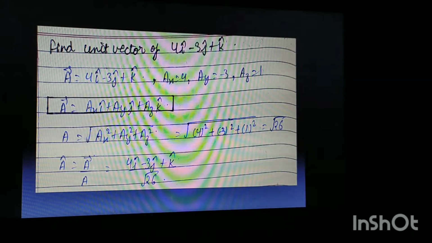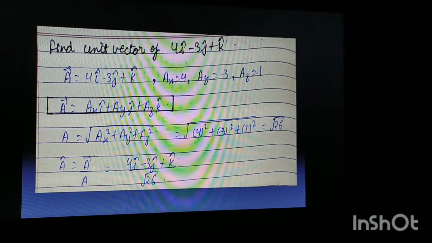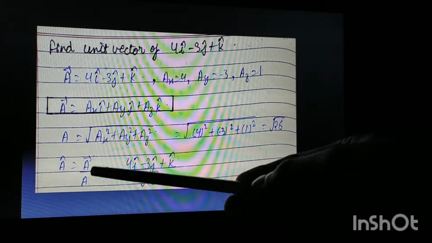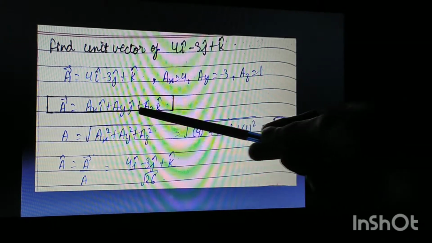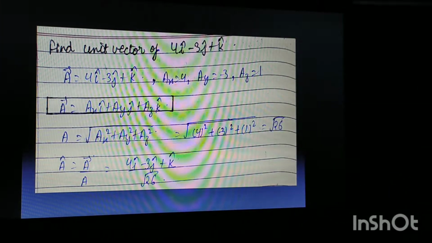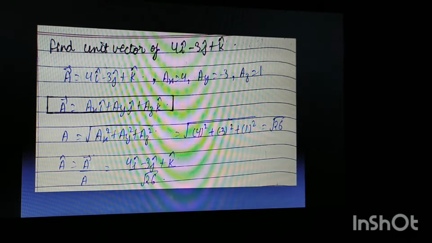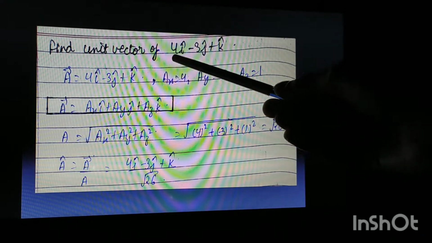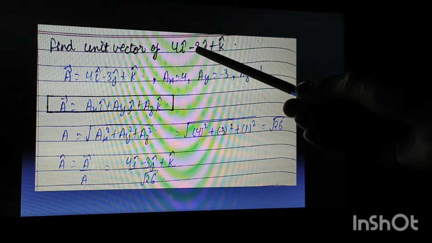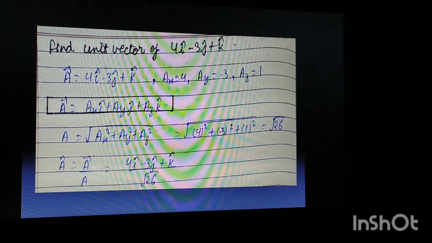Now, how can we find the magnitude of this vector, that is, the modulus of this vector? We can simply find the modulus of any vector as the square root of ax square plus ay square plus az square. We can find the values of ax, ay, az from the expression given to us. So ax is 4, ay is minus 3, and az is 1, as you can see.